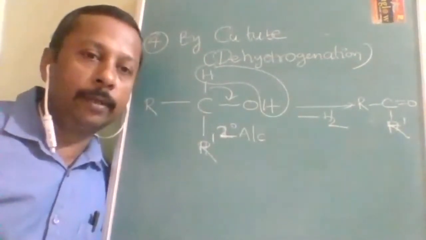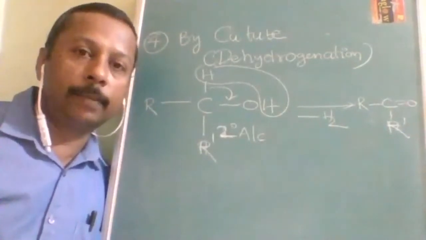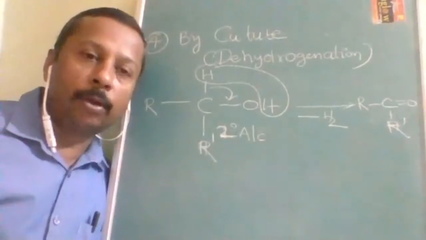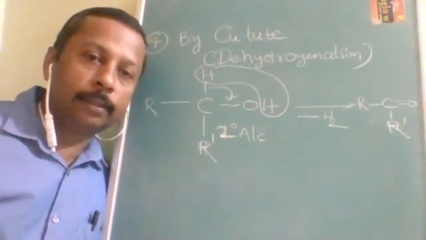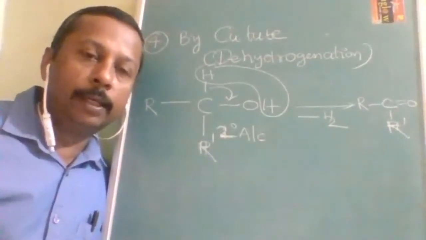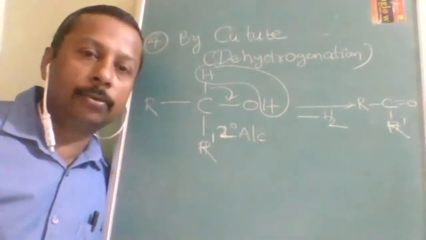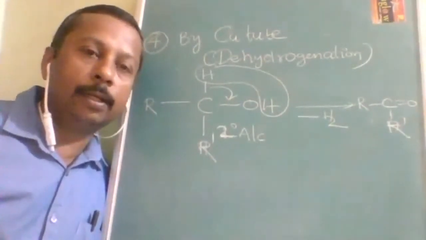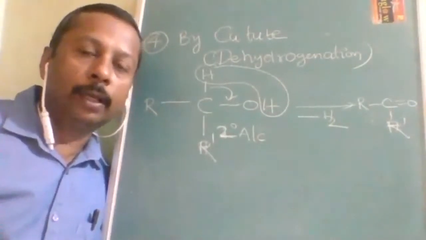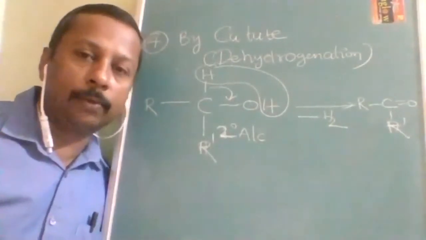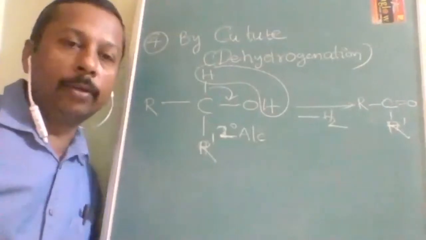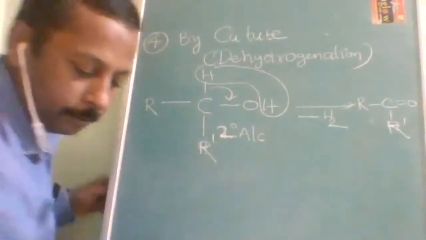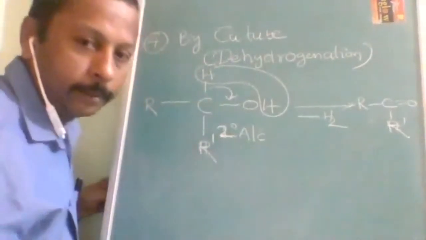Even though it does not belong to this chapter, that is the preparation of alkenes and properties of alcohols. Both places you have studied. When 3 degree alcohols undergo the same reaction, instead of dehydrogenation, they undergo dehydration. And instead of aldehyde or ketone, what are they going to form? They are going to form ketone. Sorry, alkenes. So this is about the next method.